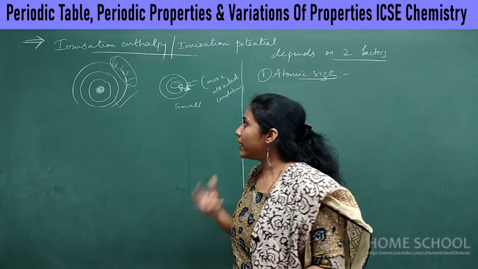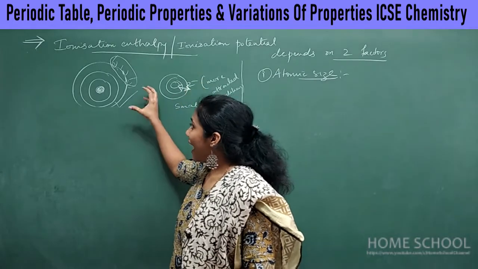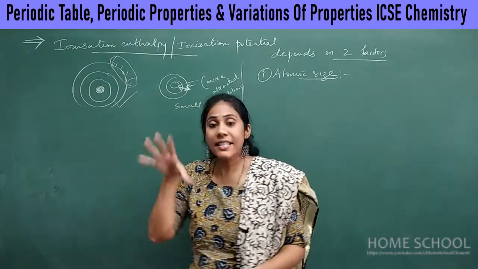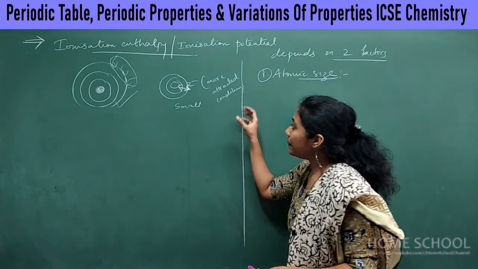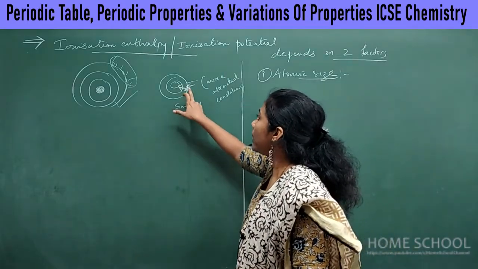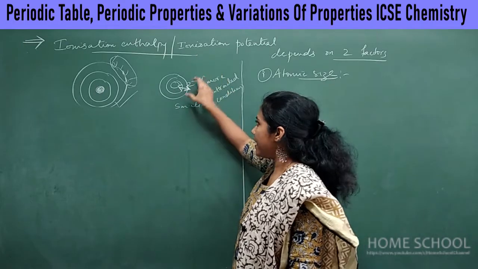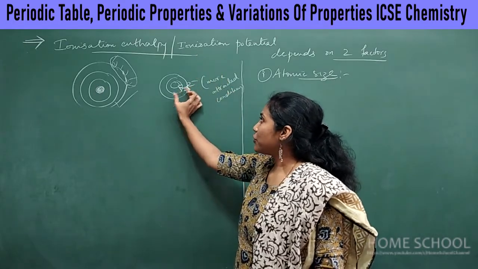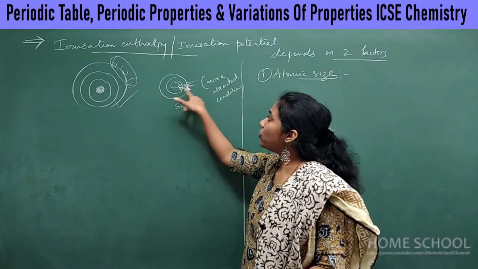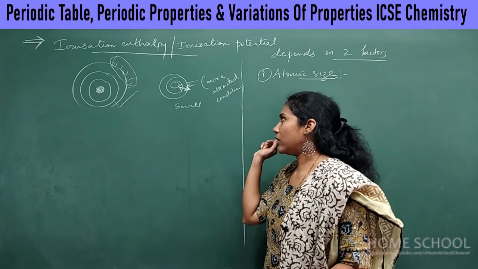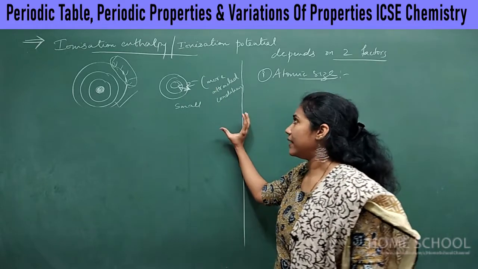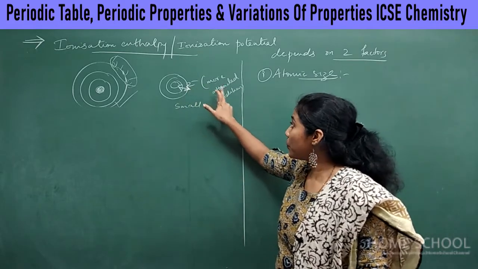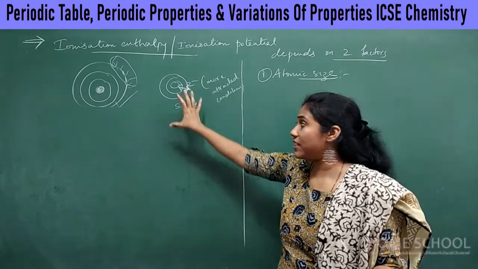So if the atom is bigger in size, you will observe less ionization energy. Whereas if the atom is very small, you will have more attraction between the nucleus and the outermost electron, and it is very difficult to remove an electron in such a condition, because the electron is more attracted towards the nucleus.